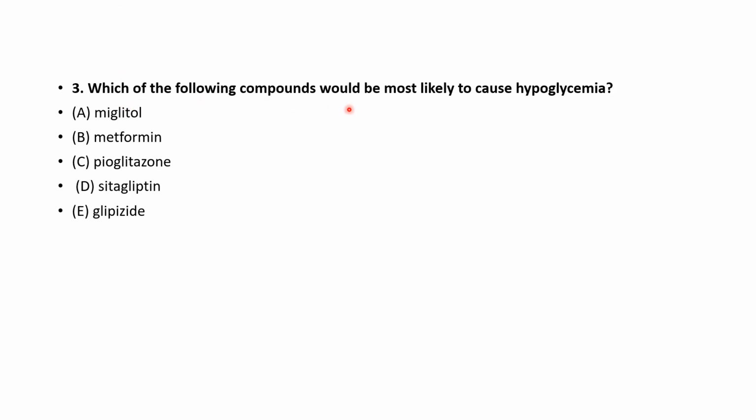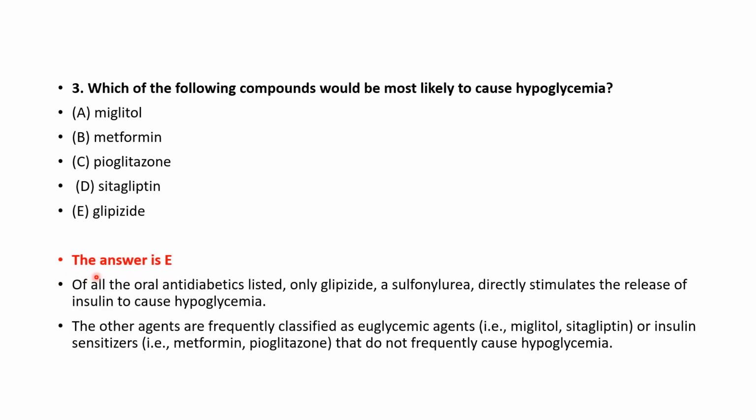Which of the following compounds would be most likely to cause hypoglycemia? Options are miglitol, metformin, pioglitazone, sitagliptin, glipizide. Correct answer is option E, that is glipizide. Of all the oral antidiabetics listed, only glipizide, which is a sulfonylurea, directly stimulates the release of insulin to cause hypoglycemia. The other agents are frequently classified as euglycemic agents, that is miglitol, sitagliptin, or insulin sensitizers such as metformin, pioglitazone, that do not frequently cause hypoglycemia.